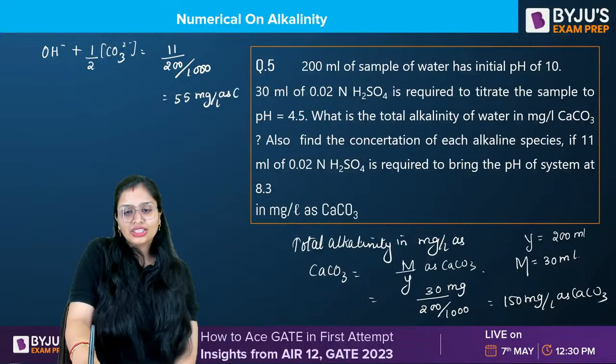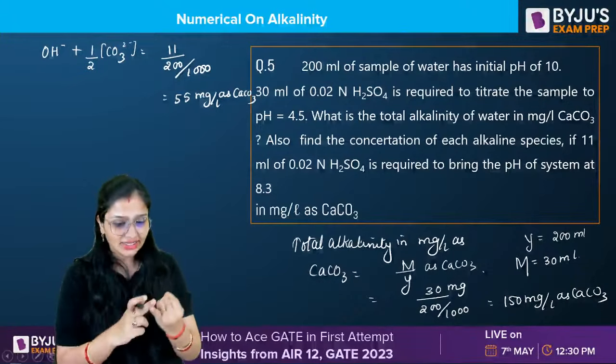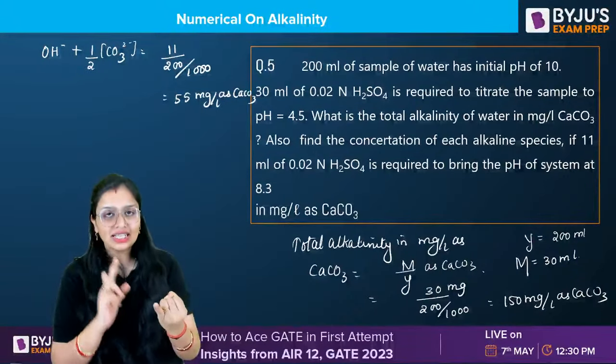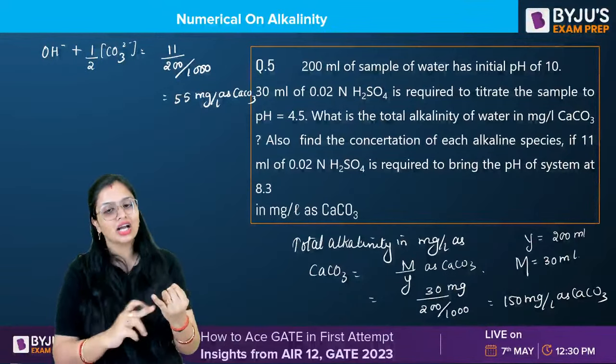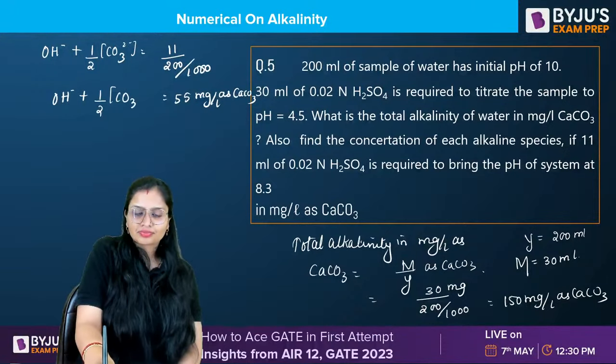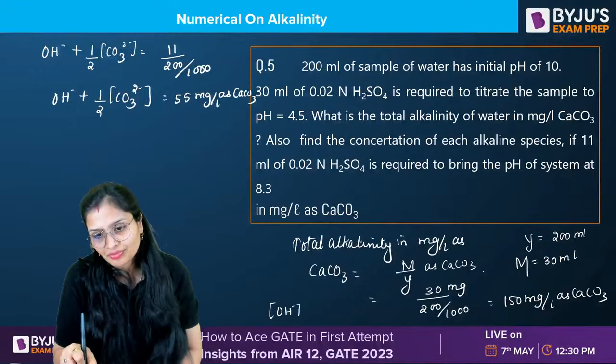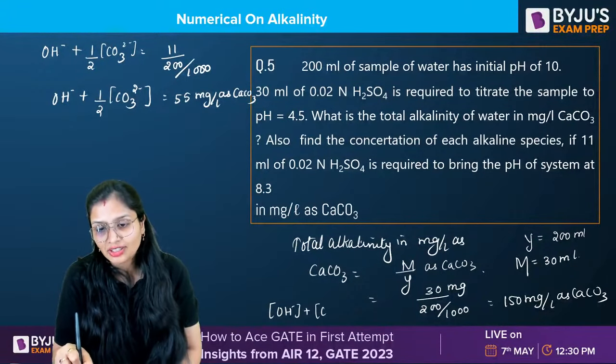Now, in the question, it is asking me to calculate concentration of each species. That means it is asking to calculate caustic, bicarbonate and carbonate. All the three it is asking. Right now, this is one equation which I have got, and this is one equation I have got. See, three unknowns and two equations. Will I be able to solve it, guys?